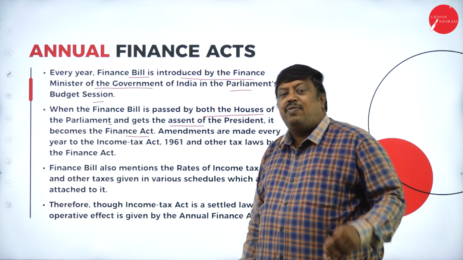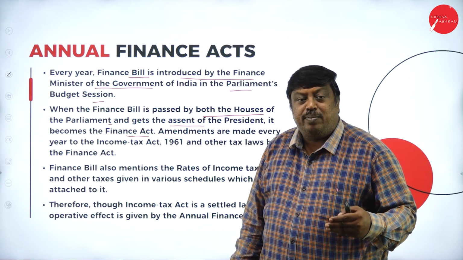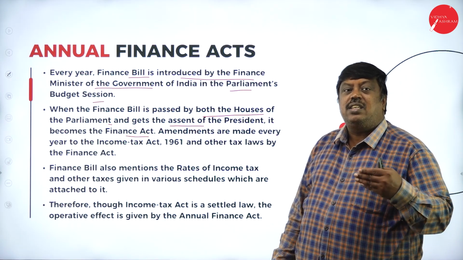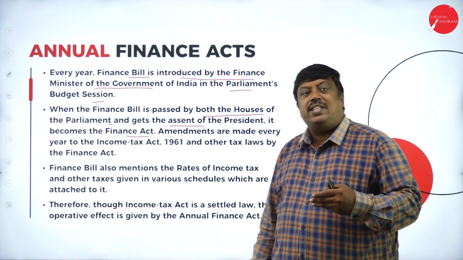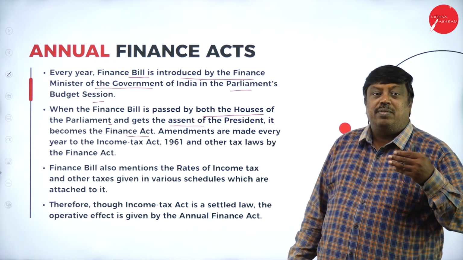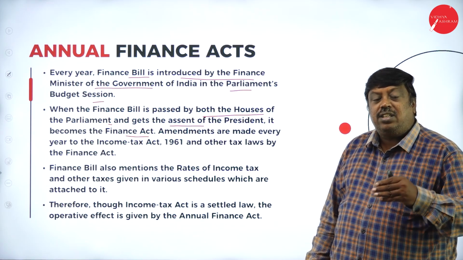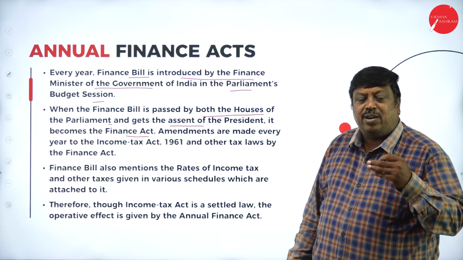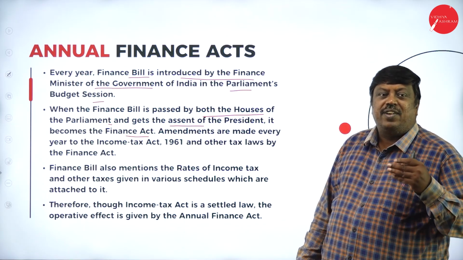They're saying that if I want to change anything in the Income Tax Act rules, and whatever things are to be considered for the betterment of the nation, the finance minister is going to present the concept: how we are going to levy the tax, how much tax we are going to levy, on what basis we are levying, and how it will benefit the nation. The bill has to be passed in both the houses of the parliament. Later, the bill will be given to the president, and after the approval of the president, we say the finance bill is amended and approved. The finance bill is passed.